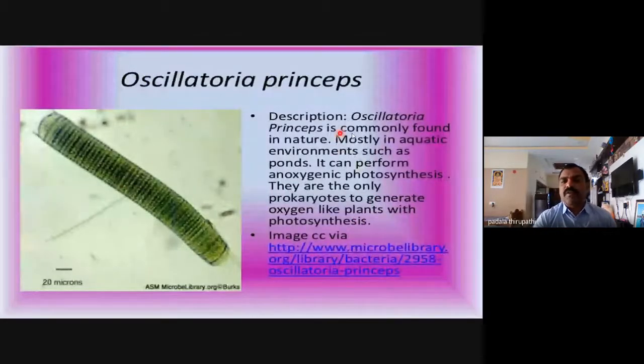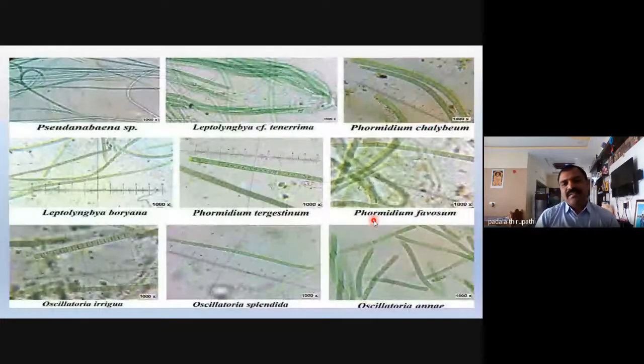Oscillatoria princeps is commonly found in nature, mostly in aquatic environments such as ponds. It can perform anoxygenic photosynthesis. Are you clear? Anoxygenic means it does not release oxygen. Oscillatoria does not release oxygen.